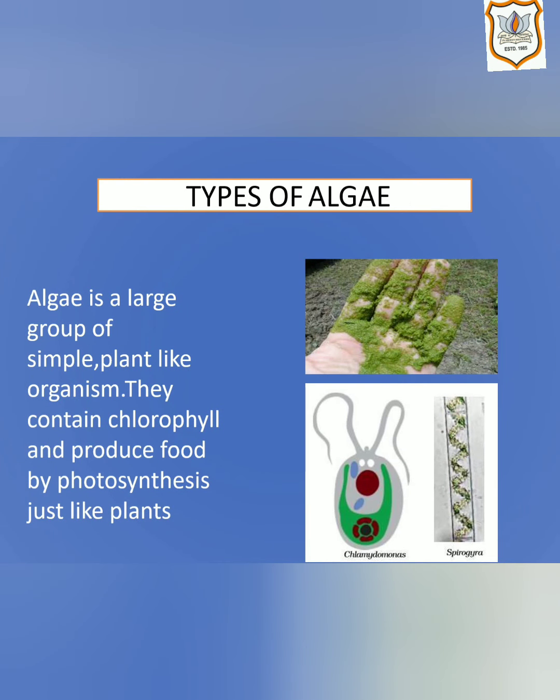Students, our next topic is algae. Algae is a large group of simple plant-like organisms. They contain chlorophyll and produce food by photosynthesis, just like plants. Algae, however, differ from plants because they do not have proper roots, stems and leaves. Some of the examples of algae are Chlamydomonas, Spirogyra and blue-green algae that you can see in the figure.